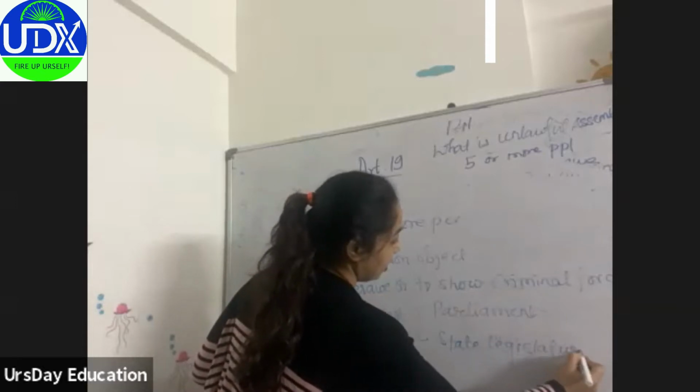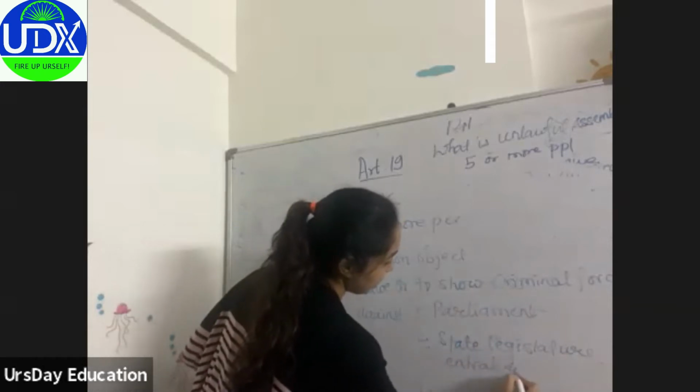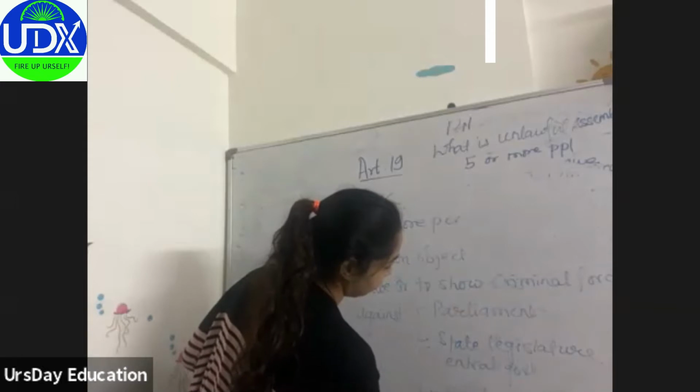Then the Central Government, so obviously the State Government will also fall here.